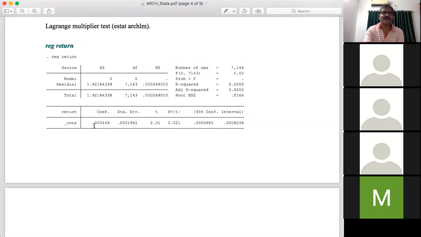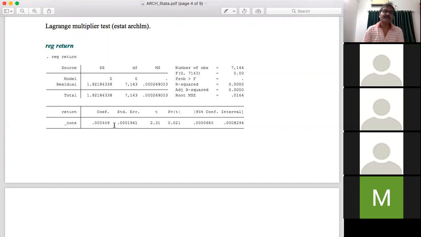By estimating this model, we have only one inference, that is, the mean return is 0.000449. Now, this is our conventional regression model. In estimating this model, we assume that the variance of the random error is constant. And you know the variance of the random error and the variance of the dependent variable are similar. Variance of epsilon t is equal to variance of Yt.